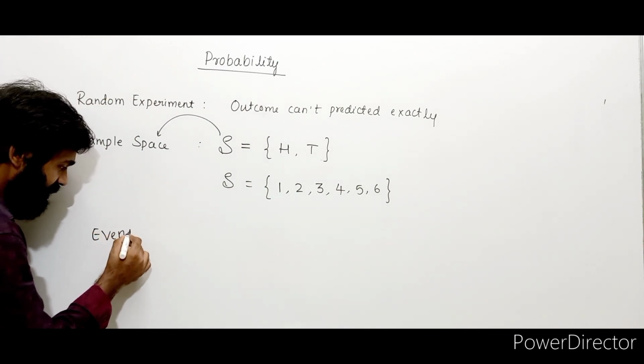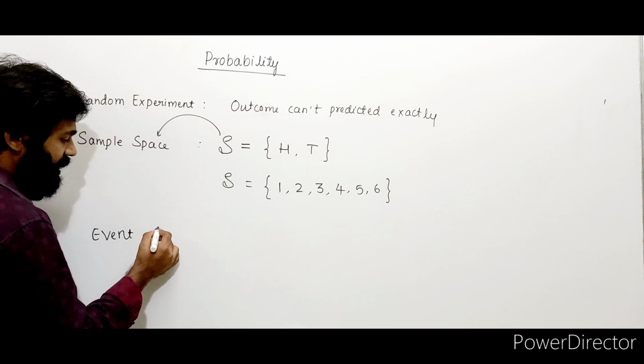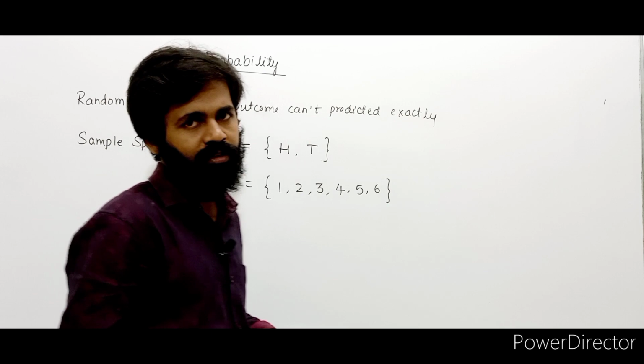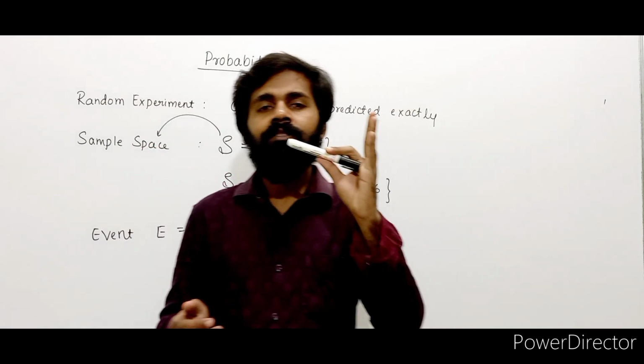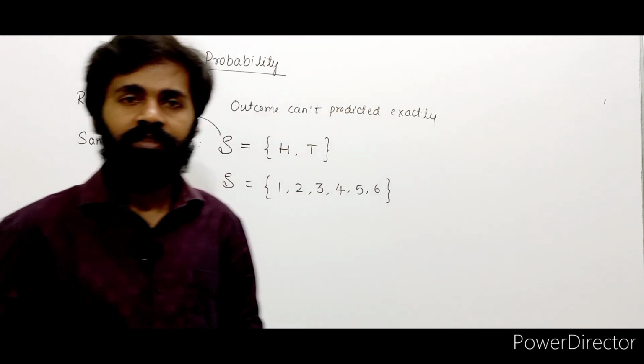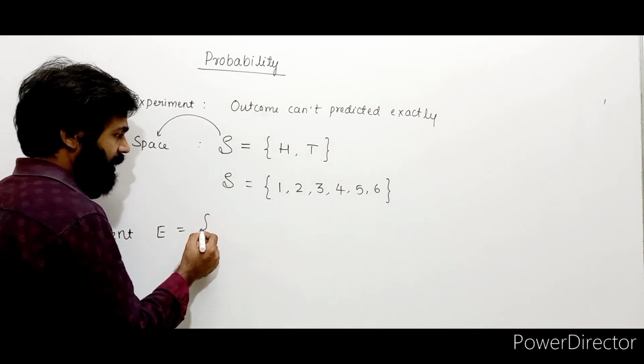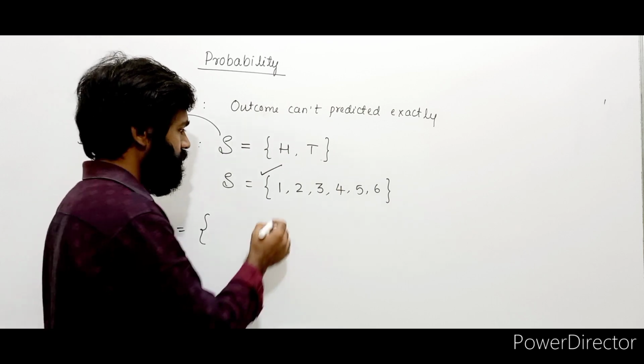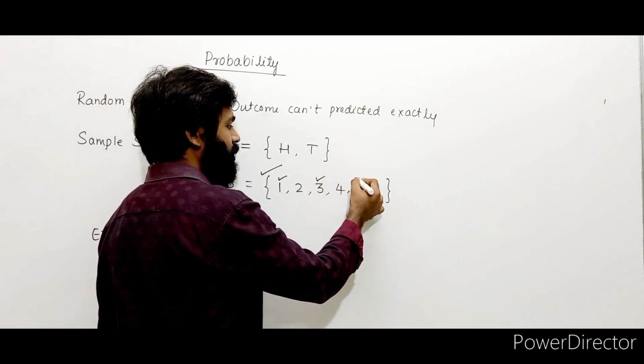Now let us see the concept of event. We represent event generally using the symbol E. What is an event? It is a subset of sample space. For example, in this sample space, let us consider only odd numbers, I mean 1, 3, 5.